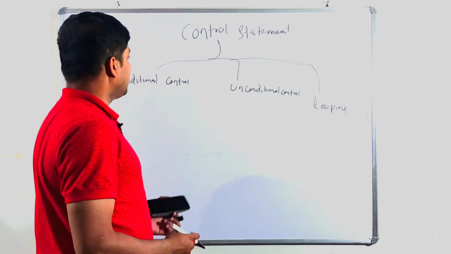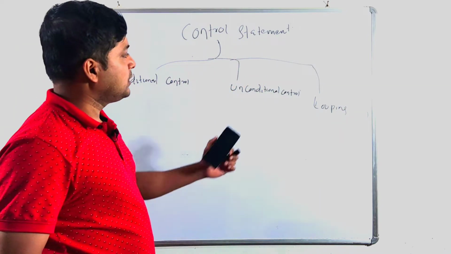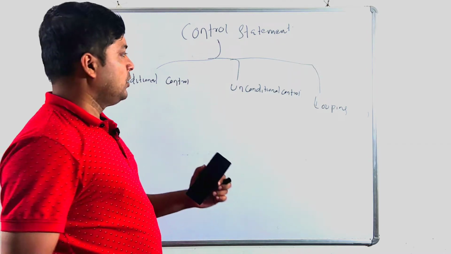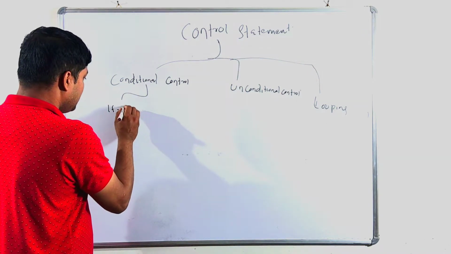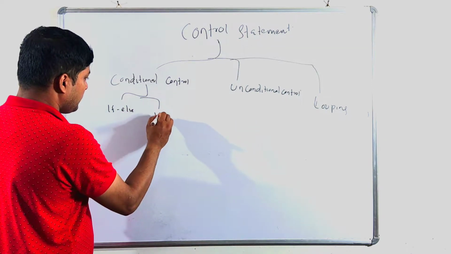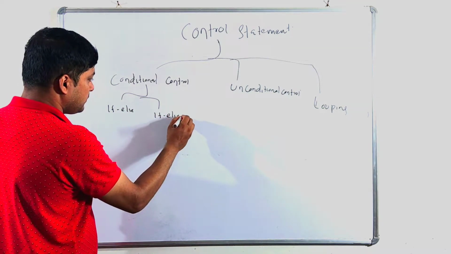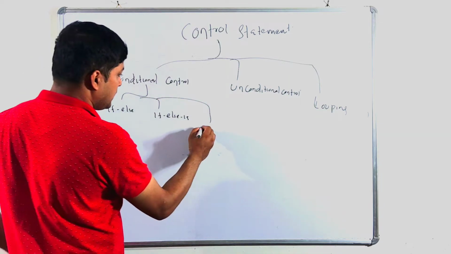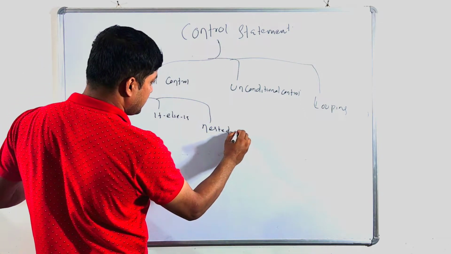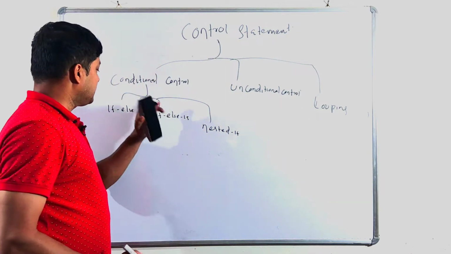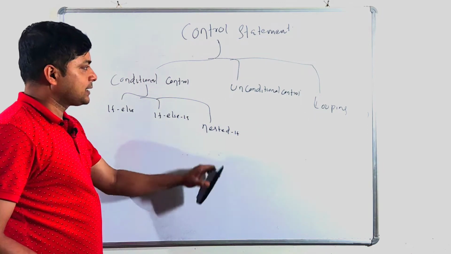One is conditional control, another is unconditional control, another is looping. In conditional control, there are if else, if, and nested if. Clear?